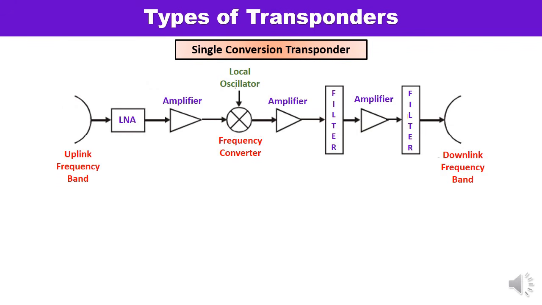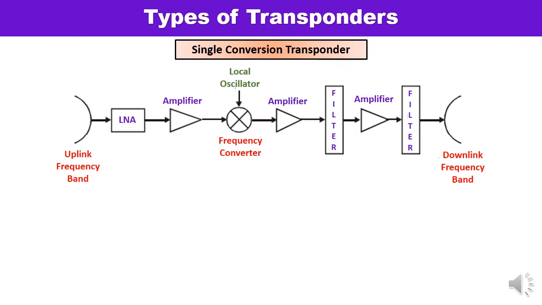Next, now we are going to discuss the types of transponders. How many types of satellite transponders are there? Basically, two different types of transponders you need to study. One is the single conversion transponder and the other is the regenerative transponder.